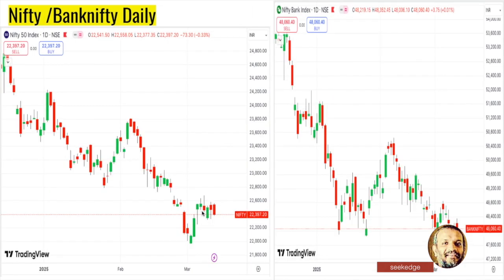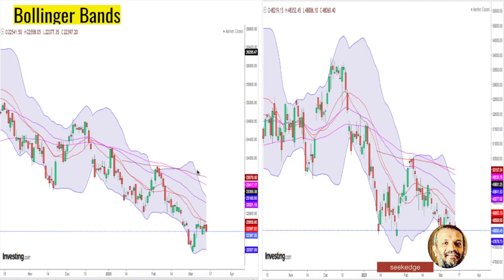And on the daily, it is a truncated week of 4 days, and the last 4 days show a V-shaped move. In Banknifty, it is more evident. So it's very volatile consolidation that has exactly happened on the Nifty and the Banknifty.